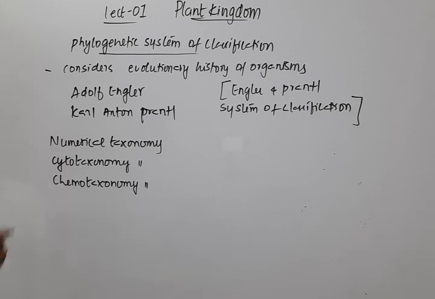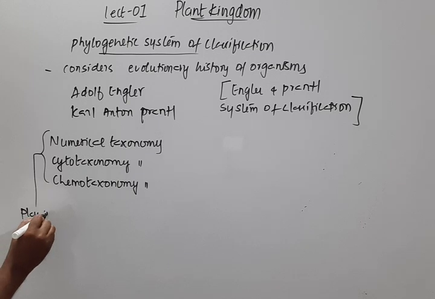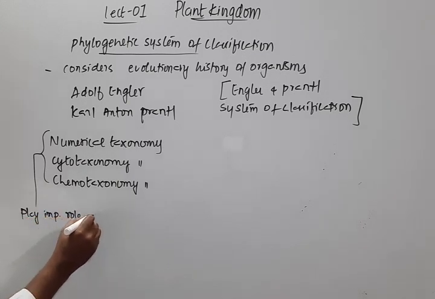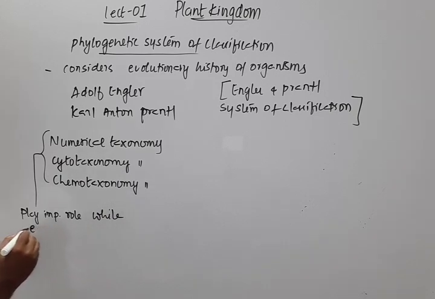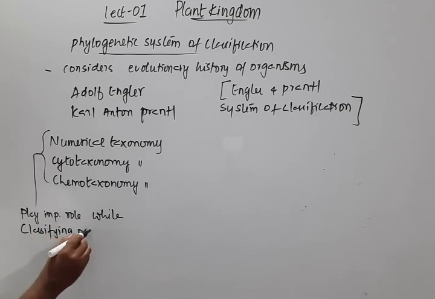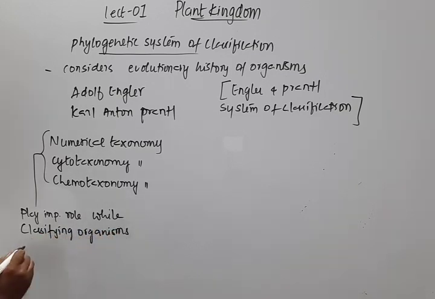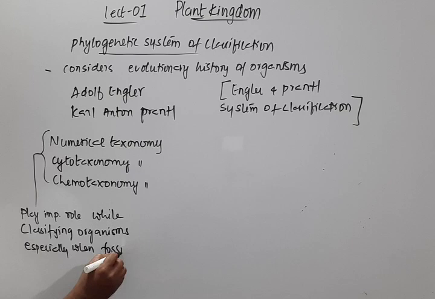So numerical taxonomy, cytotaxonomy, and chemotaxonomy are various methods which help in giving information, especially when there are no fossil evidences. These play an important role while classifying organisms, especially when fossil evidences are not present. Okay, right. So now let's look at numerical taxonomy.